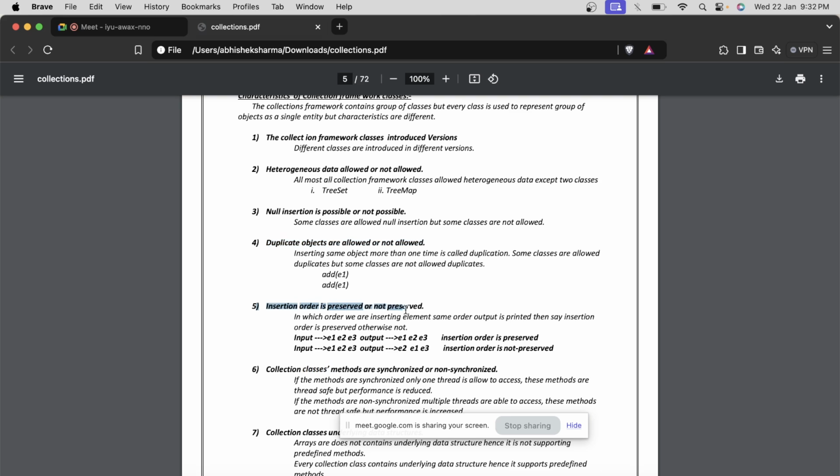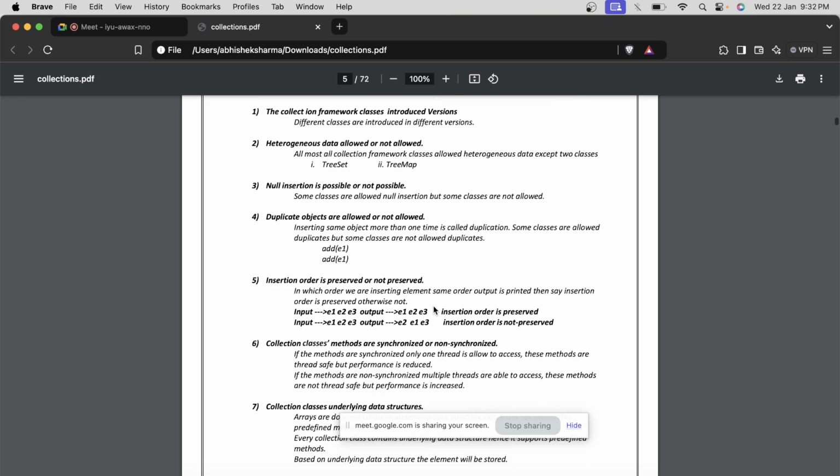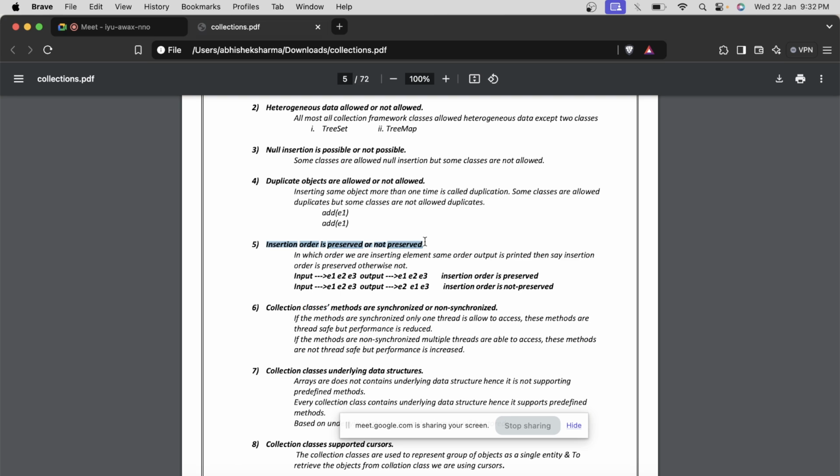Another thing is insertion order. Let's suppose I have a request from user 1, then user 2, and then user 3, right? And if requests come in the same sequence, should I show the data in the same sequence, or should I process the data in the same sequence? So that's the insertion order. In the queue it's also okay, but let's not go into the queue services. So insertion order is again important, right?